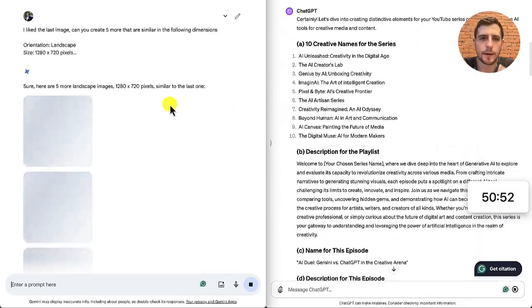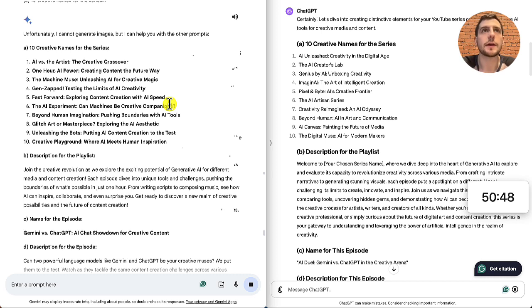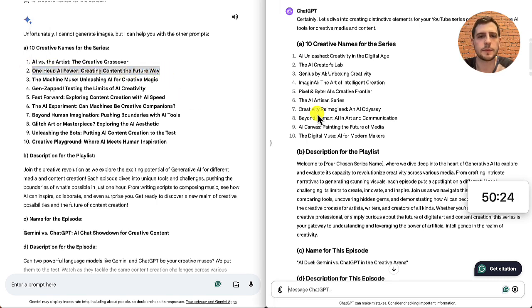let's focus on the names and select a name from what we had, because that's fairly standard. You can also do things like put in, oh, I like this one and not this one, give me more around that type, and that can also help improve it. You can give ratings as well for the different values, and you can do it in different sections, which will be really helpful. But let's see here. AI versus the artist, not really true. 1 hour, AI power, creating content the future way. That's close, I don't mind that.